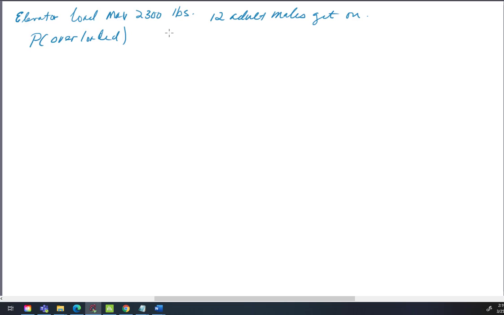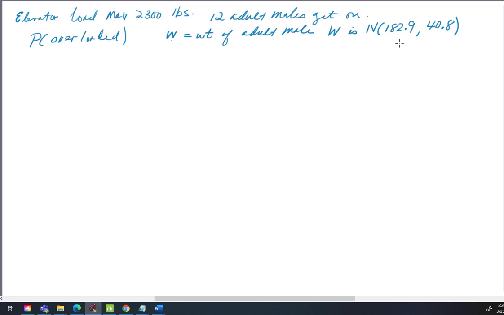Well, we know some things about this. We know that W is equal to the weight, this is a random variable W, weight of an adult male, and we know that W is normally distributed with a mean of 182.9 pounds and a standard deviation of 40.8 pounds. So we know that from reading the pages of our textbook.